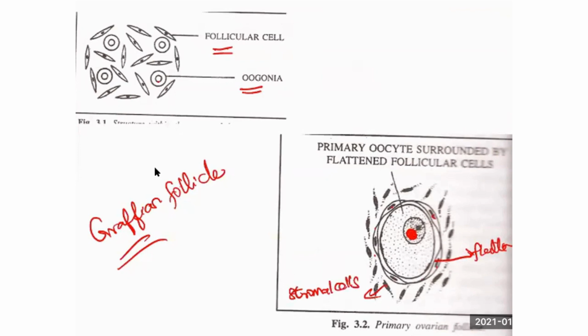So first change, what occurs? Flattening or rearrangement of the follicular cells. Am I right? There they are irregularly arranged. Here it is uniformly arranged in a squamous cell pattern having one nucleus in the center, which is the oogonium. Remember, oogonium is on the ovary, but we need release of ovum. The follicle should rupture and it should release the ovum.